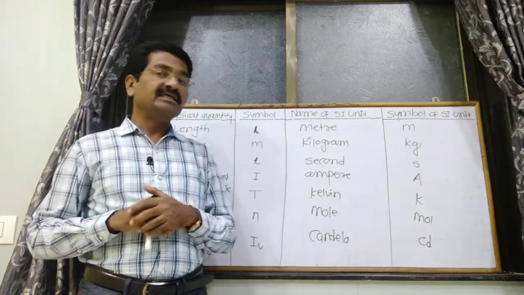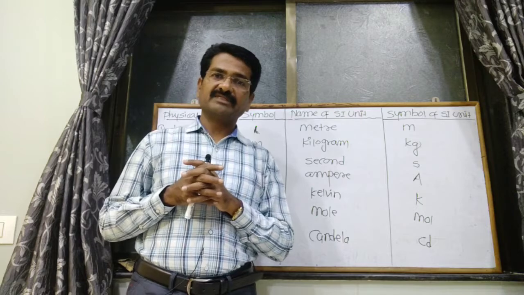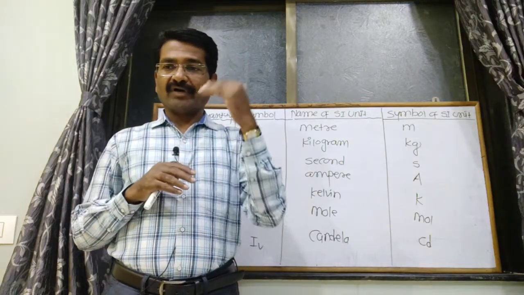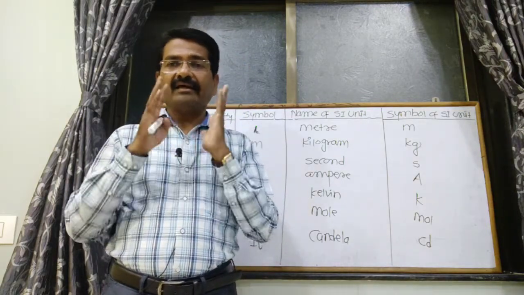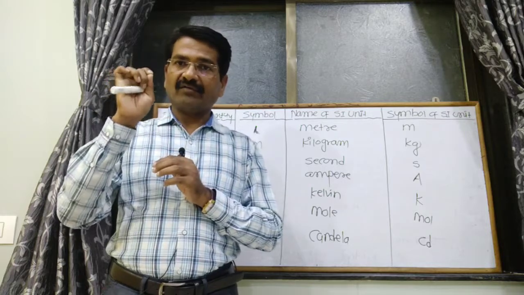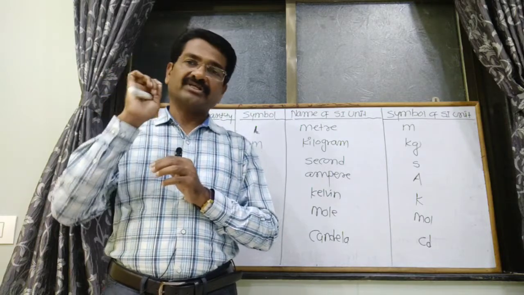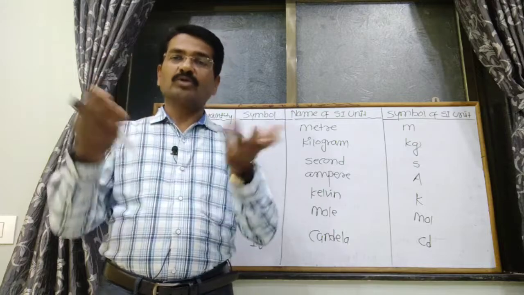Next physical properties are length, volume, density and temperature. Length, volume, density and temperature can be seen in tomorrow's class. Okay.